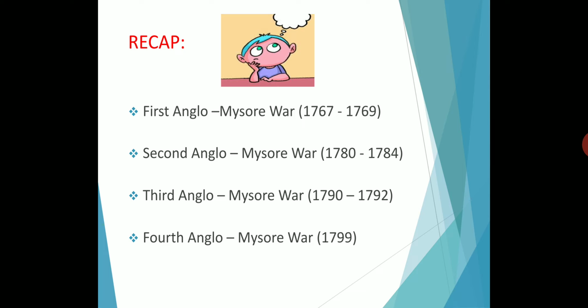Fine children. Today in class we discussed the Anglo-Mysore Wars. Recap: the First Anglo-Mysore War was during 1767 to 1769, the Second during 1780 to 1784, the Third during 1790 to 1792, and the Fourth in 1799. The First Anglo-Mysore War ended with the Treaty of Madras in 1769, the Second with the Treaty of Mangalore in 1784, and the Third with the Treaty of Srirangapattinam in 1792. In the Fourth Anglo-Mysore War, they killed Tipu Sultan.